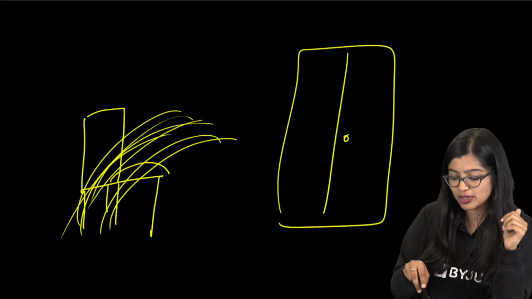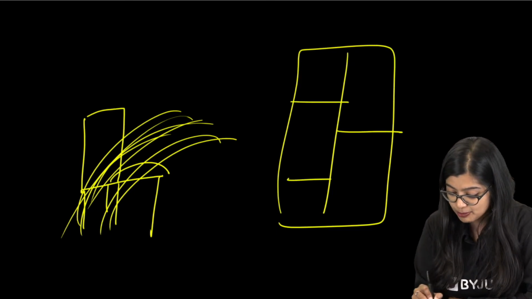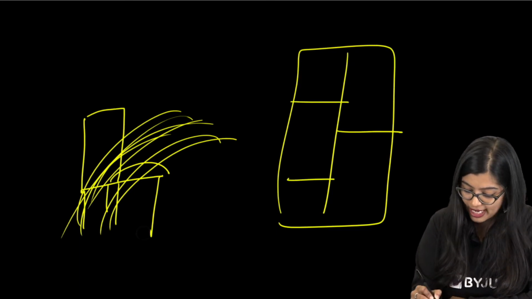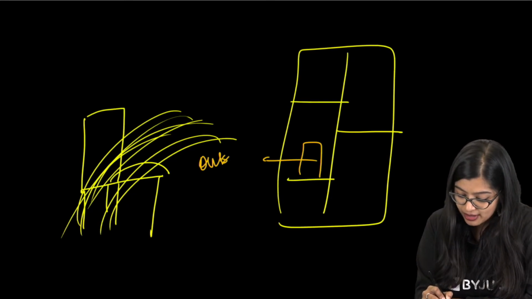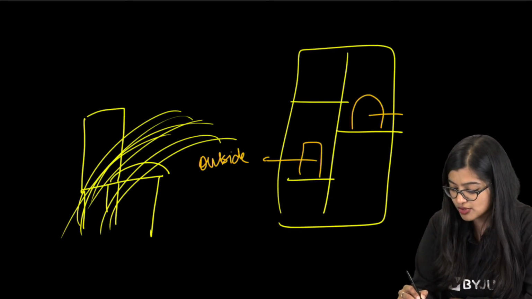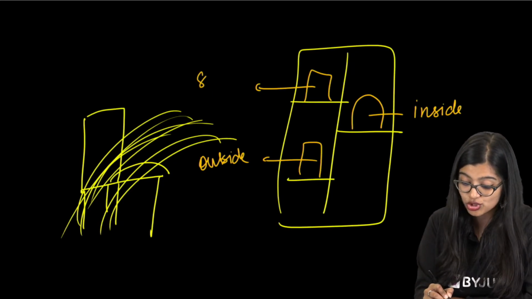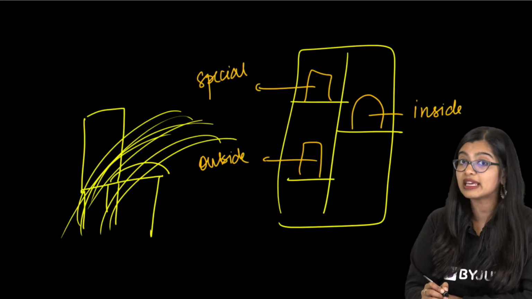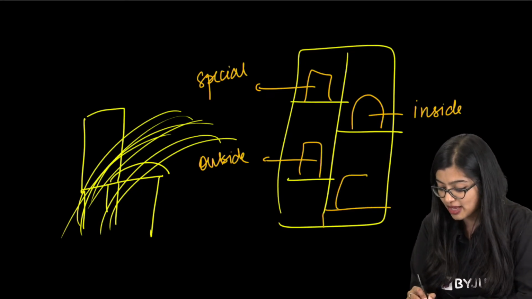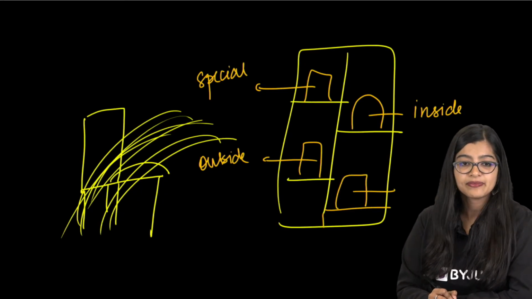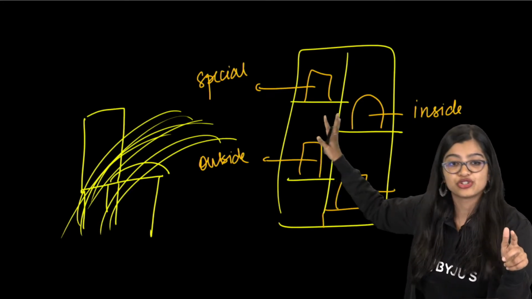But what will mama do inside the cupboard? Mama will neatly arrange it, right? All these places will be there. In one place, we will see all our clothes that we wear outside, right? Then there will be all our clothes which we wear inside. Then there will be some special occasion clothes, like for Diwali, festivals, going outside. And similarly, there will be one place for everything, right? Yes, in all these cases, it is arranged, right?